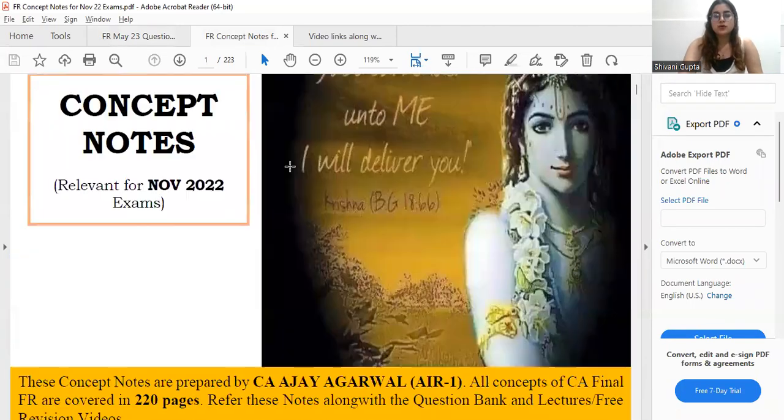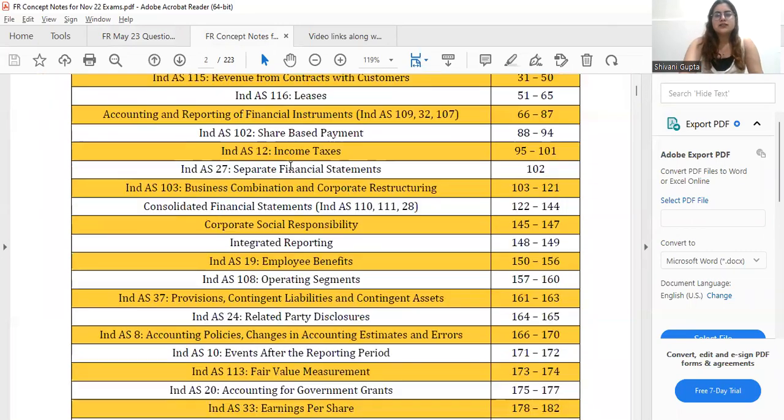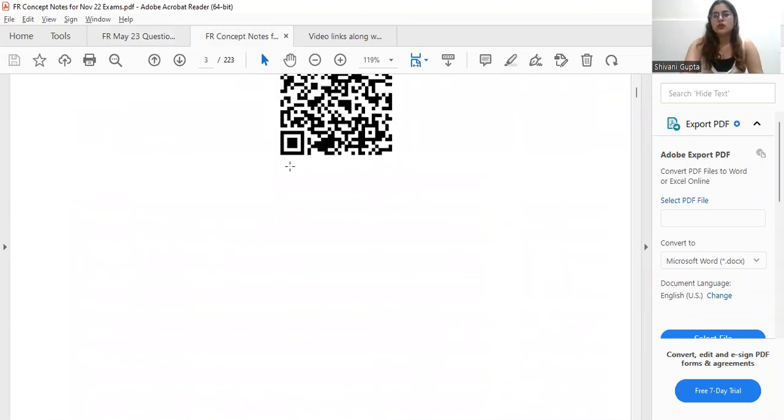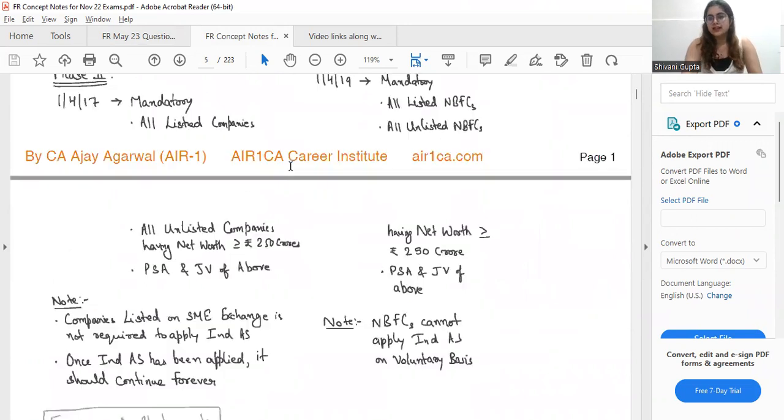These are concept notes for November 22, but they are equally relevant for the May 23 attempt. You can refer to these concept notes if you want to do any concepts or revise any concepts. Otherwise, you can just straight away jump to the questions.